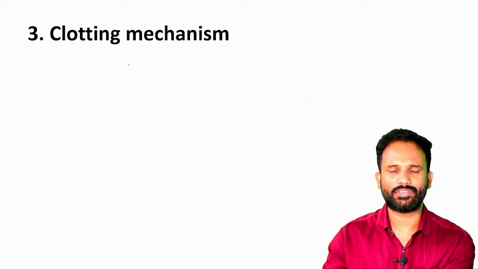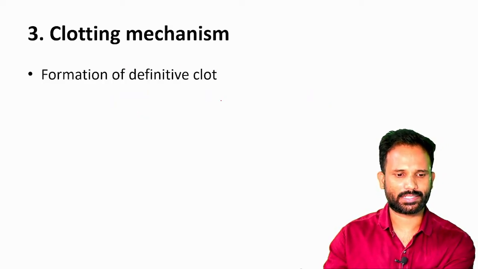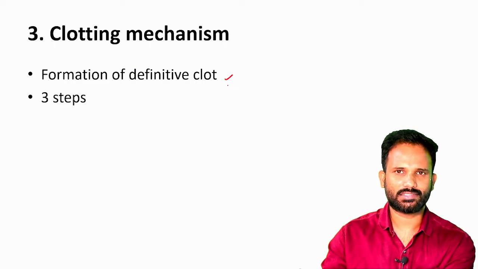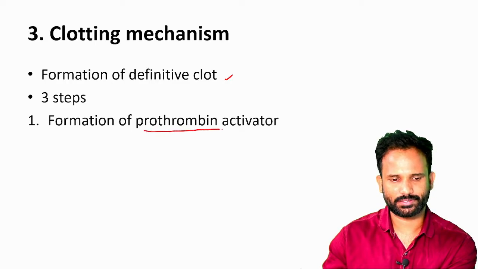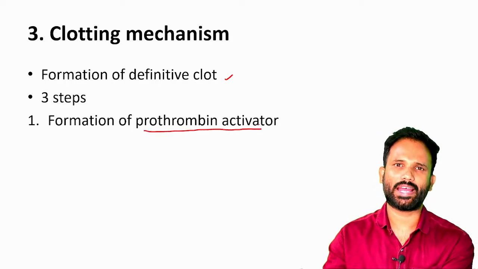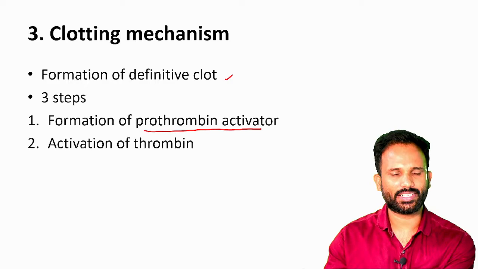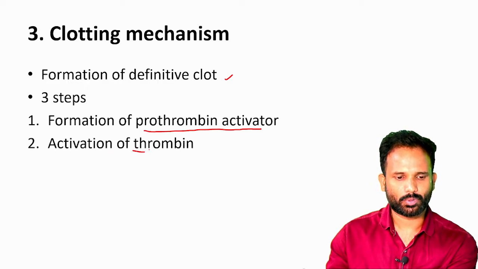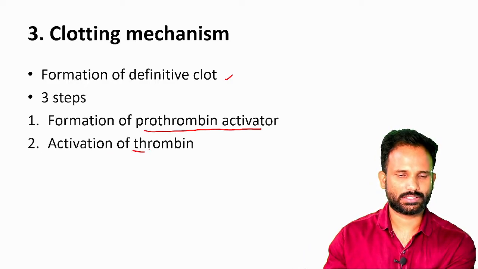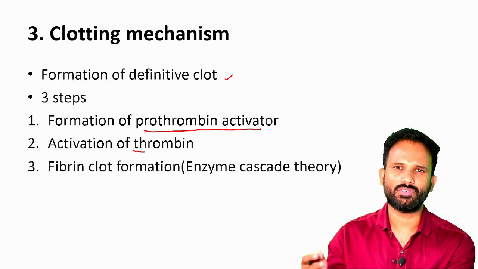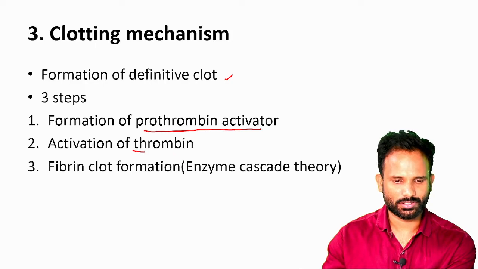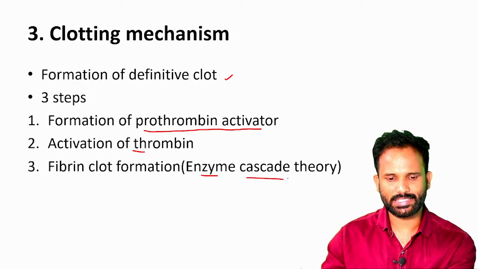And now the definitive clot formation, the clotting mechanism, and it has three steps. One is formation of prothrombin activator. So first, we require a prothrombin activator. What is it activating? It's activating prothrombin to thrombin. Now what happens? Thrombin will help in the formation of fibrin clot. So this can be explained by the enzyme cascade theory.